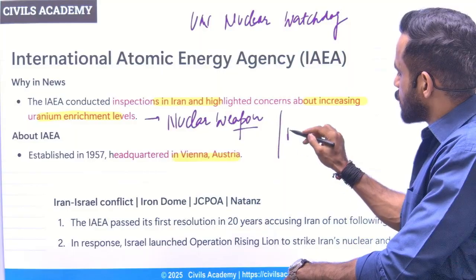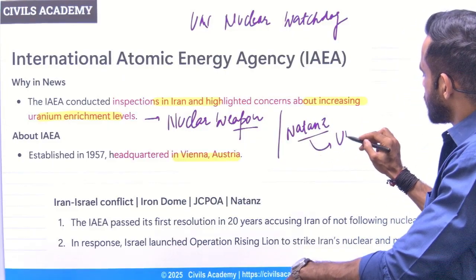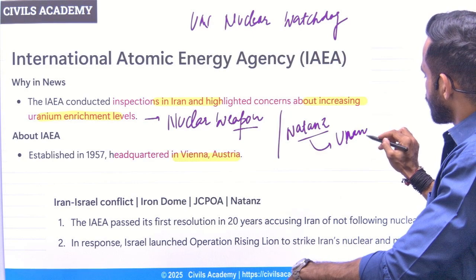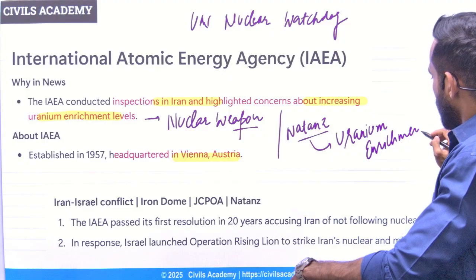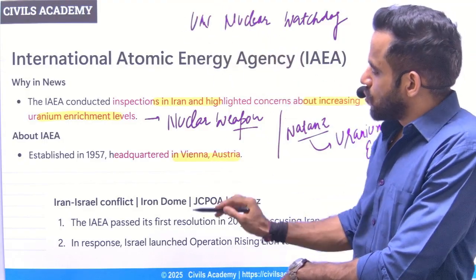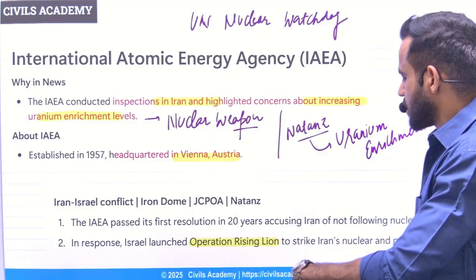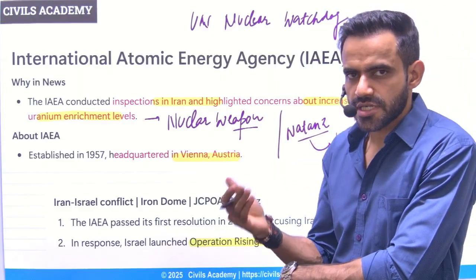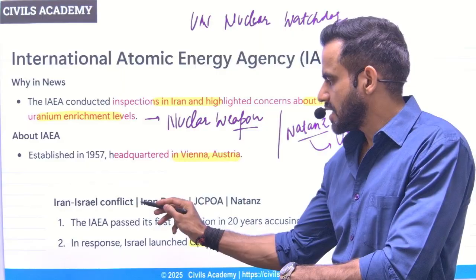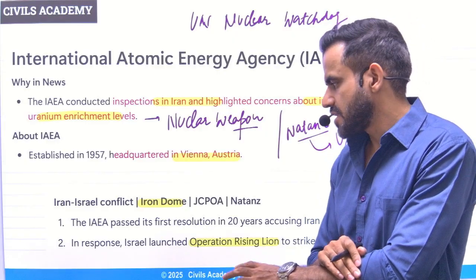This particular location is important. That is Natanz. So this is a uranium enrichment facility. Now, to destroy these uranium enrichment facilities, Israel launched Operation Rising Lion to attack these facilities. In response to that, Iran also did some strikes on Israel, and that's why the defense system of Israel was in news, which is basically referred to as Iron Dome.